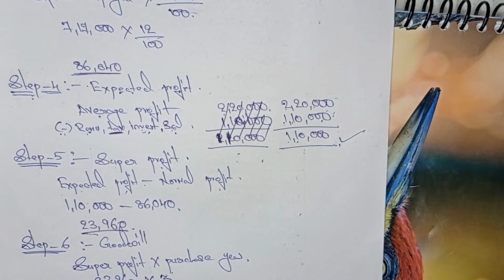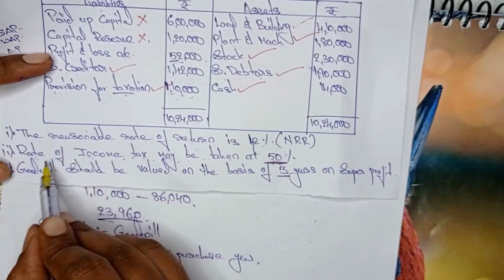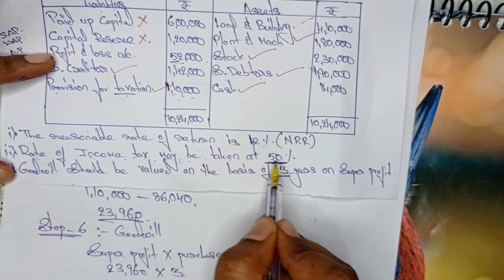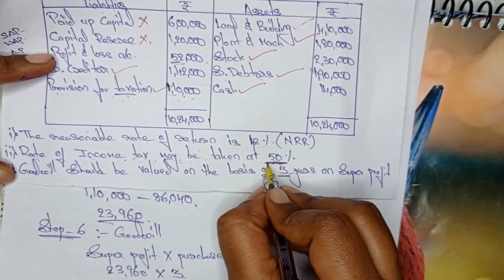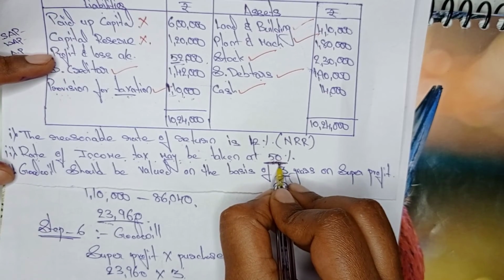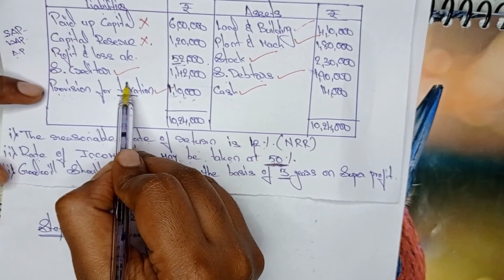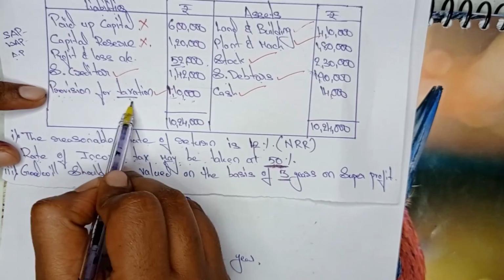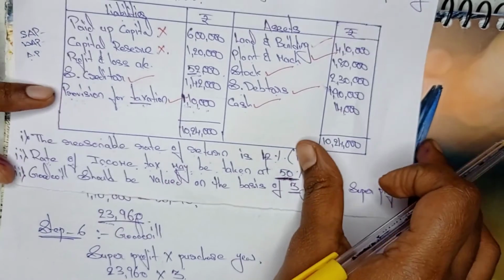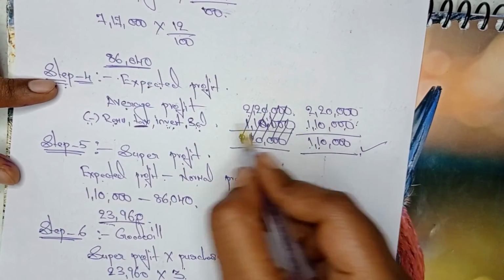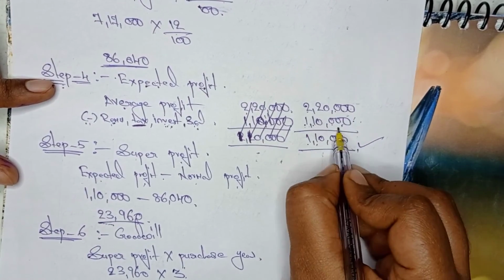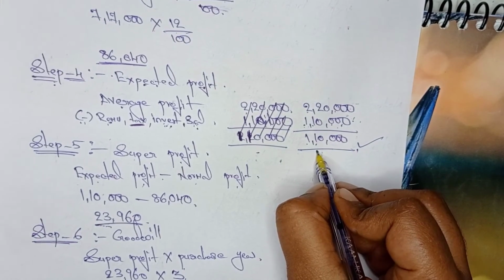How much tax is given in the adjustment? Rate of income tax may be taken at 50%. Here they mentioned percentage, value is not mentioned. At that time what we need to do is look in the balance sheet, provision for taxation, how much value they gave? 1,10,000. The same 1,10,000 we need to take here. So instead of percentage we are taking 1,10,000. 2,20,000 minus 1,10,000, we will get 1,10,000.